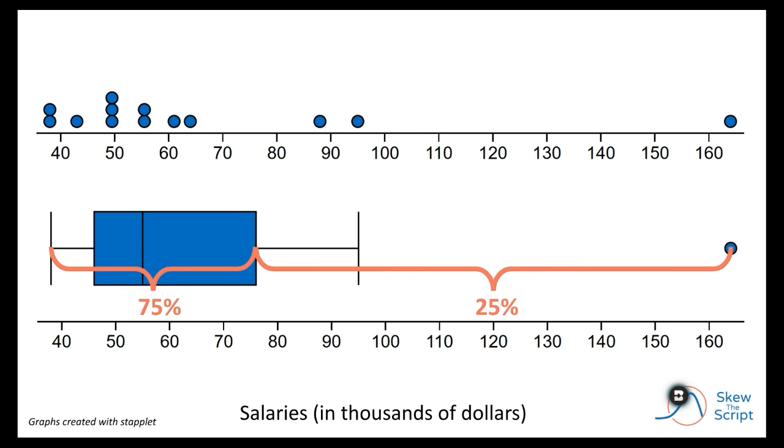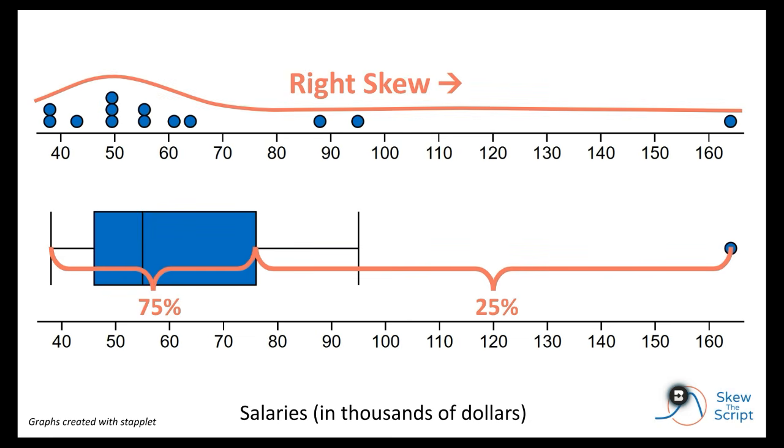Okay, let's see what this looks like in more detail. We can show the dot plot of the same data set, so we can compare what that looks like. As we can see, the data set has a heavy right skew with 75% of the data values concentrated on the left side of our scale. This creates a long tail of values on the right. So the shape of our box plot, with the box on the left side of the scale, is an indicator of the overall right skew shape of the distribution.